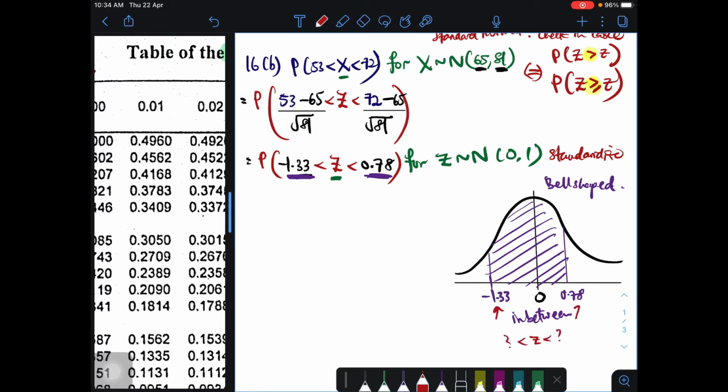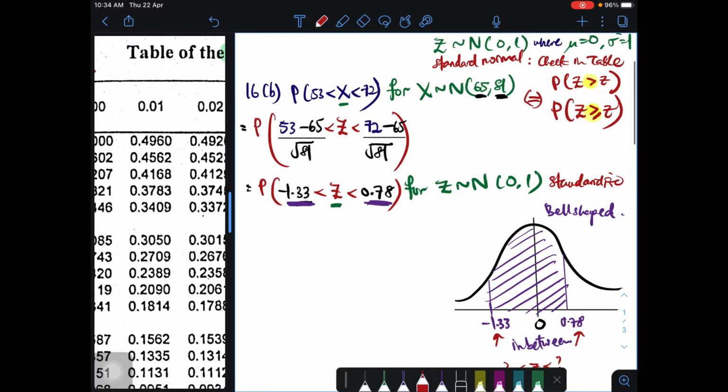In this case the number here and the number here. Sebab tu kita lorek di tengah-tengah. Sekarang ni kita kena make sure yang kita perlu pakai table. Nak guna table kena make sure everything is more than or equal ataupun more than. Okay, so we gotta change this sign into something that.